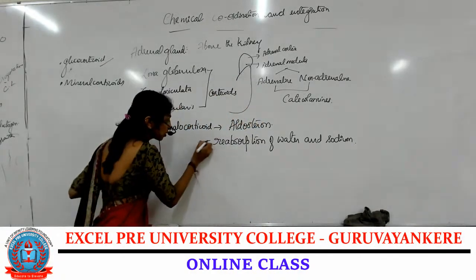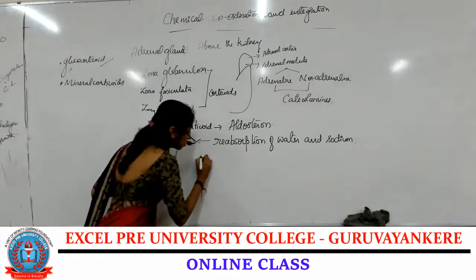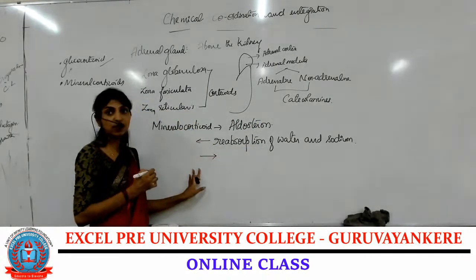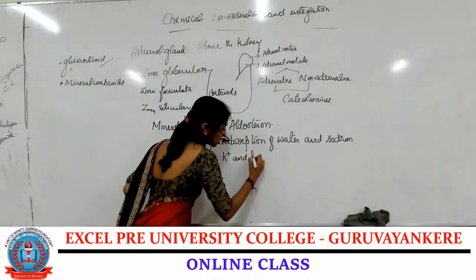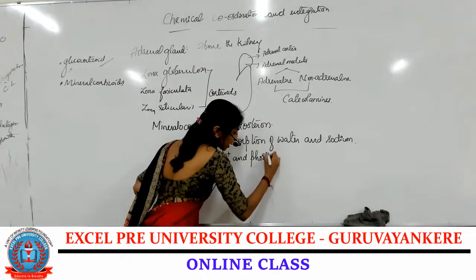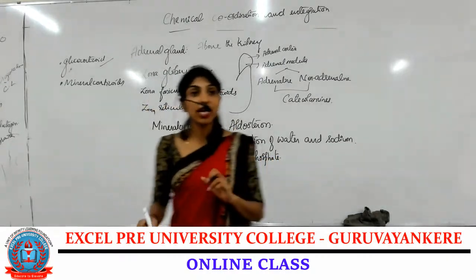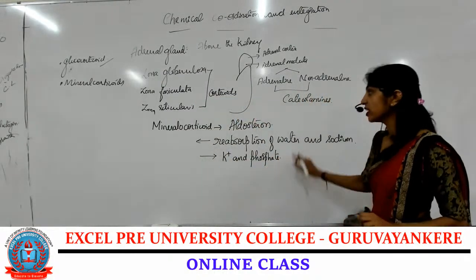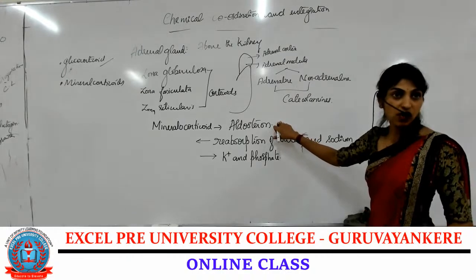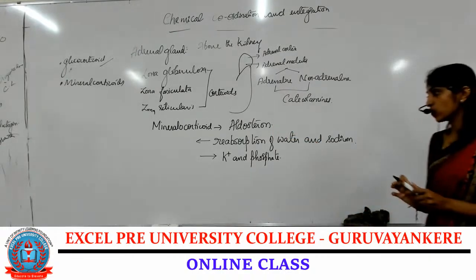From the renal tubule, the water and sodium will be reabsorbed, and it also helps to eliminate potassium and phosphate. Is that clear? The hormone aldosterone mainly helps in the reabsorption of water and sodium.